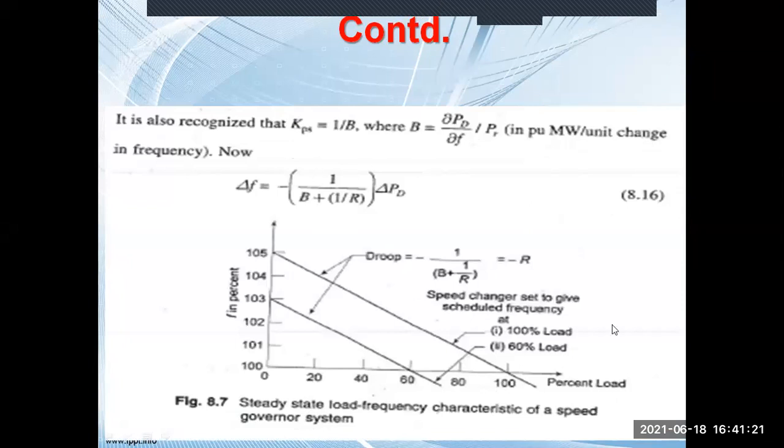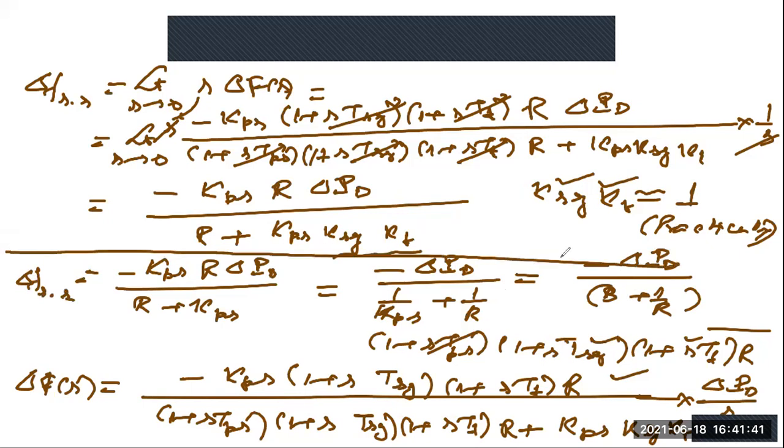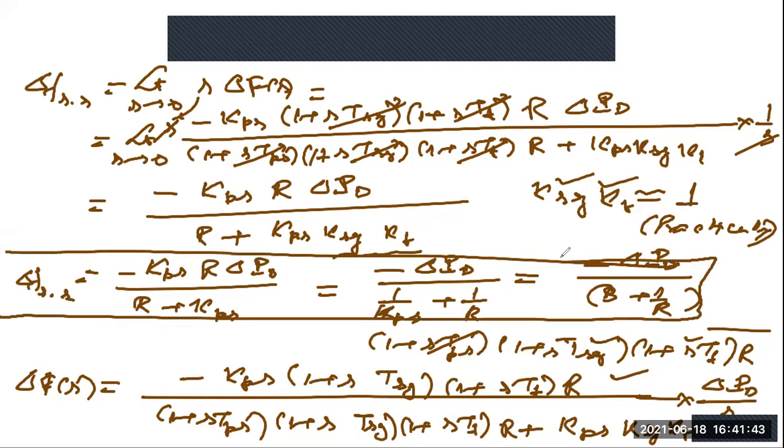So we can write this is minus delta PD, and 1 by KPS is B. So this is the final delta f steady state. This is the final derivation. Final expression: minus delta PD by B plus 1 by R.